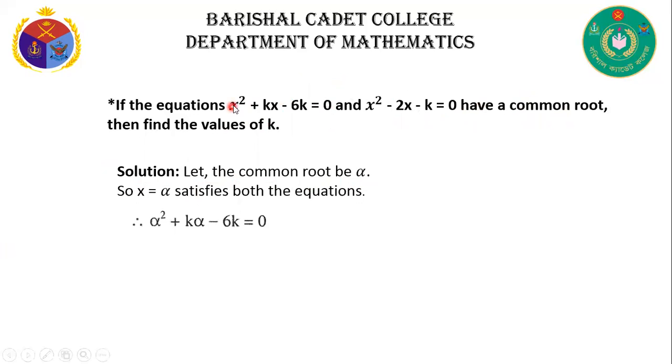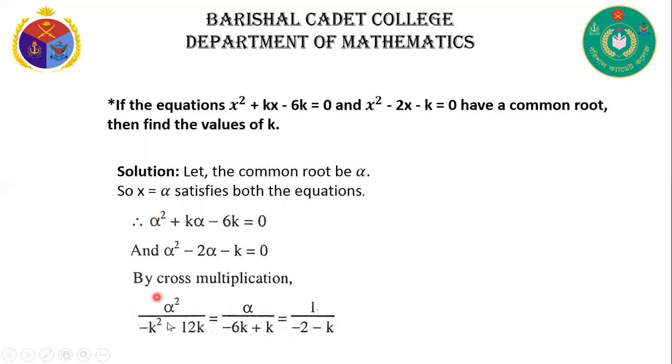Then we can write alpha² + k alpha − 6k = 0 and alpha² − 2 alpha − k = 0. Now by cross multiplication, we can write alpha² by (−k² − 12k), minus into minus, that means plus, and minus 6 into 2, that means 12k, is equal to alpha by (−6k + k), is equal to 1 by (2 − k)... minus 2 minus k.